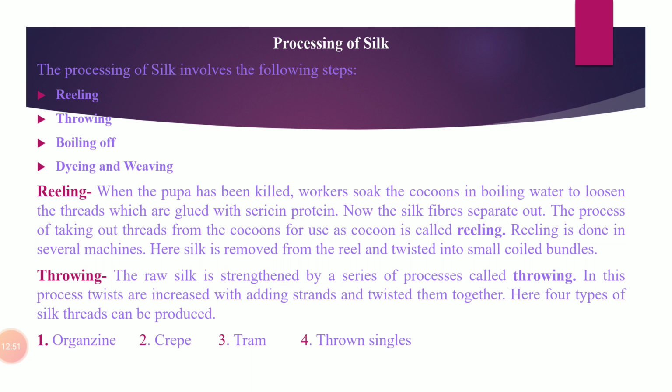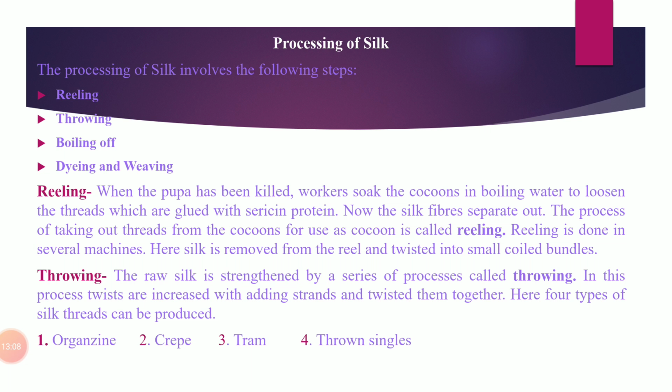Next process is boiling off. After the throwing process, workers boil the silk in a hot soap solution which contains soap to remove the sericin. Now sericin gum is removed. This process is called boiling off.